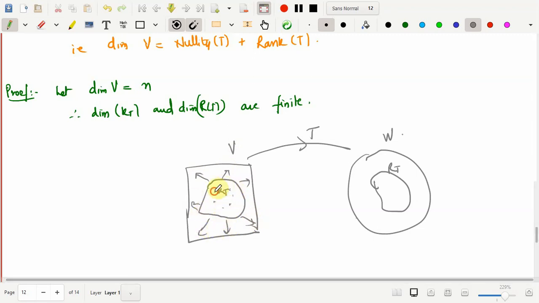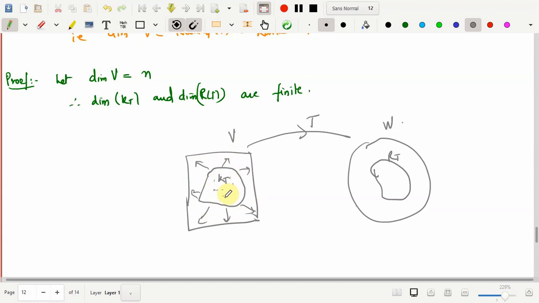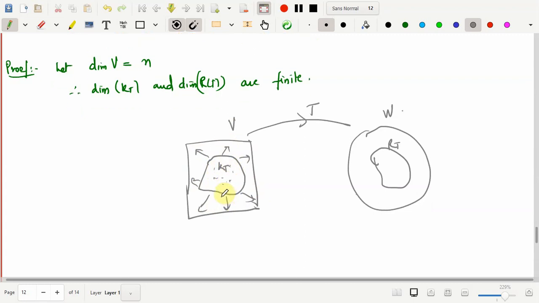When I say it's a basis for the kernel of T, definitely these elements come from the kernel of T, and you know the definition of kernel of T. Through this we will have the basis of kernel of T and the basis for V, so we can compute the dimension of V minus the dimension of kernel of T, which should be the same as the dimension of range of T. Therefore we would produce that many elements in the basis of range of T. I mean, we would construct that set and claim that it's a basis for the range of T. So let's proceed.